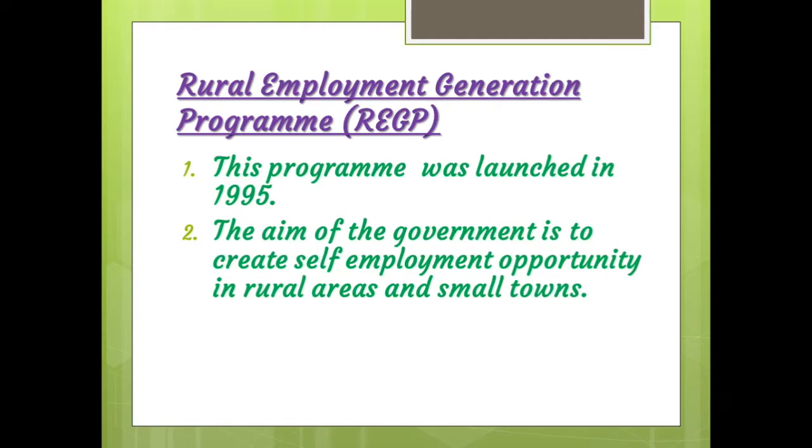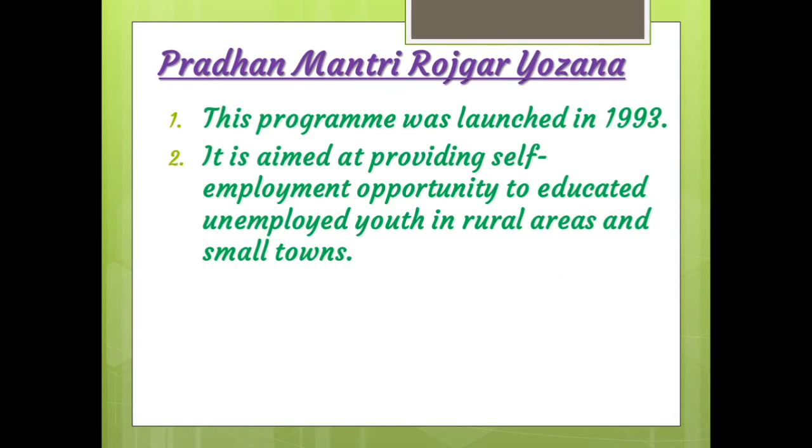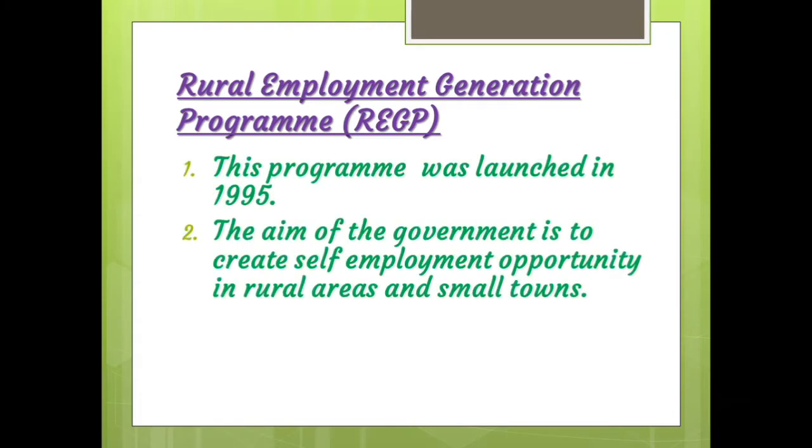What was the last one, children? Pradhan Mantri Rozgar Yojana. Here they aim at providing self-employment opportunity to educated unemployed youth in rural areas and small towns. Then here, the aim of the government is to create self-employment opportunity in rural areas and small towns. They are not targeted at the educated. All the people will get this benefit. Any kind of people can get these benefits.